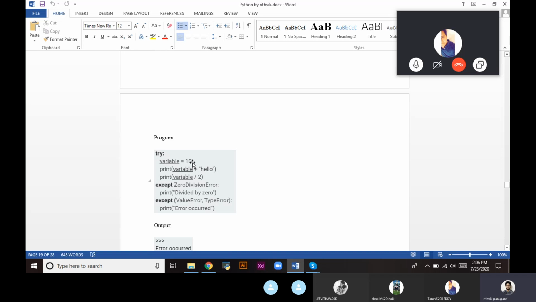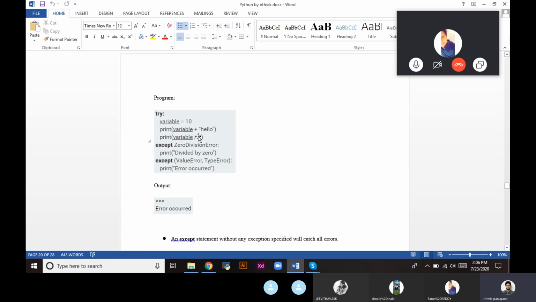So here the variable is assigned 10. Print variable plus hello. This is 10, an integer, and we are adding it to a string. So it is not possible. It will go for a ValueError or TypeError, and an error occurred. So an exception occurred and it will come out of the program. When coming out of the program, we are calling it except and declaring the exception here. Whenever this exception occurs, we want to print the error occurred. So here we have printed the error occurred, and the statements beneath will not be executed.